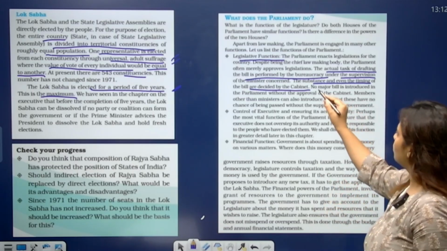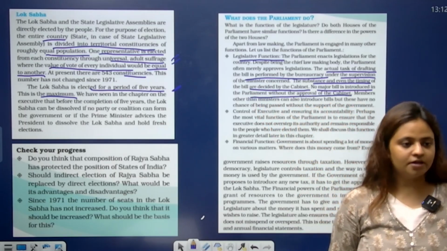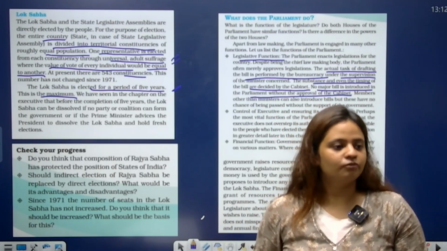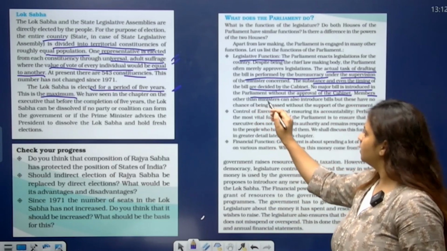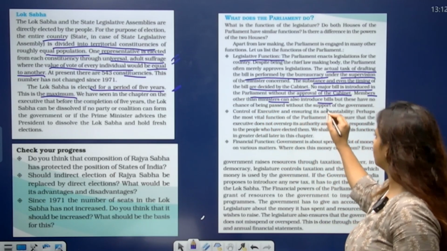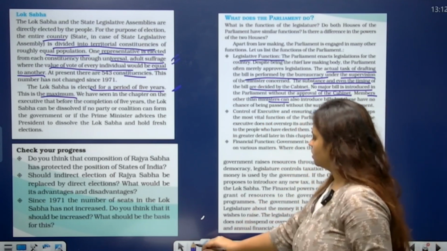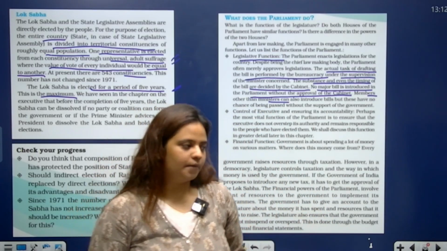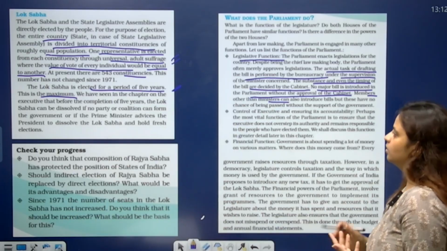So, no major bill is introduced in the parliament without the approval of cabinet. So, the approval of cabinet is the first and foremost requirement for bringing the bill into the parliament. The members other than the minister can also introduce the bill, but these have no chance of being passed without the support of the government. So, whatever bill comes in the parliament has to get the support of the government. Okay, even if the bill comes from the cabinet, there has to be the support of the government.